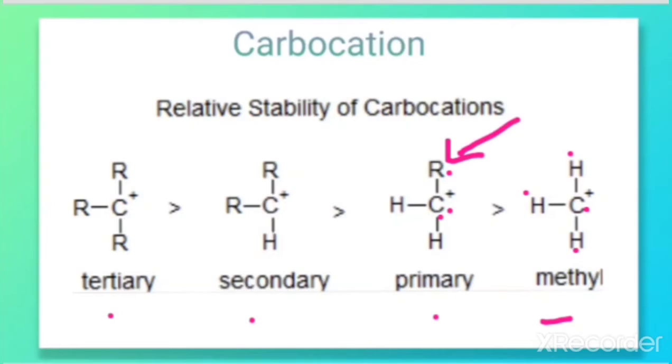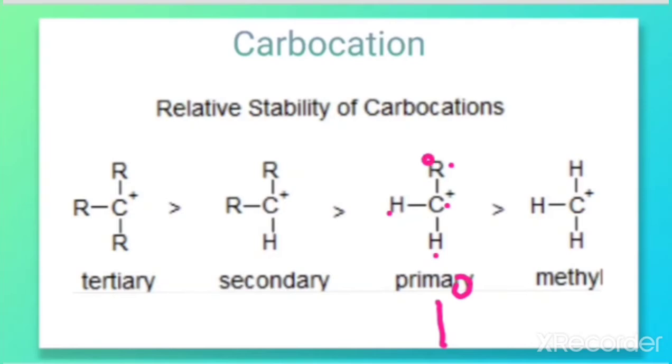Depending upon the number of carbon atoms directly attached to the positively charged carbon, it is classified as primary, which can also be represented as 1 degree. It is called 1 degree carbocation because the positively charged carbon is attached to 2 hydrogens and a single alkyl group.